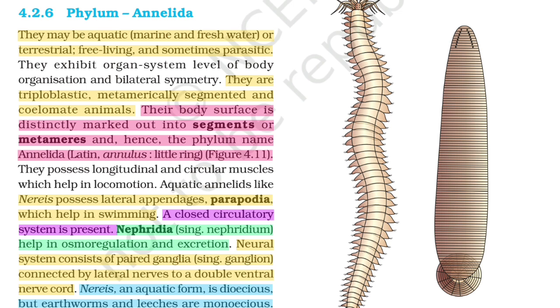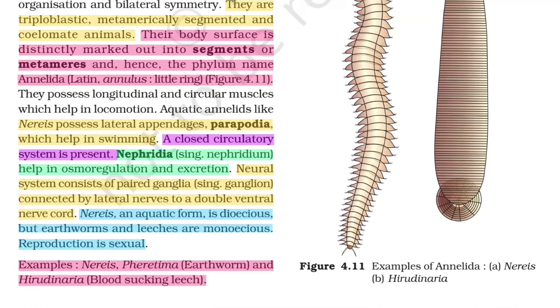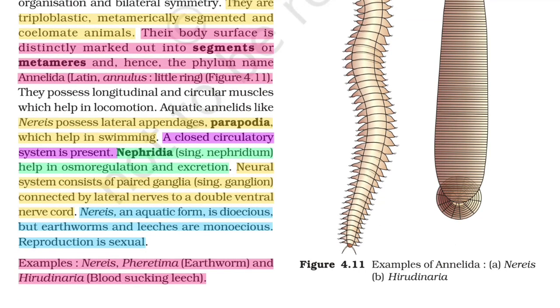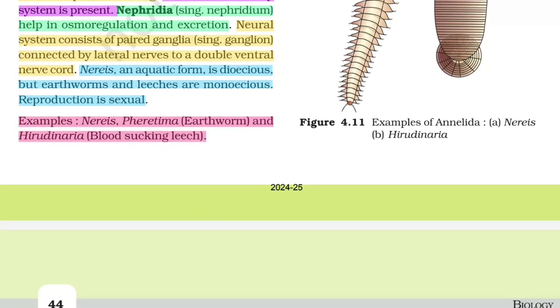Neural system consists of paired ganglia (singular ganglion) connected by lateral nerves to a double ventral nerve cord. Nereis, an aquatic form, is dioecious, but earthworm and leeches are monoecious. Reproduction is sexual. Example: Nereis, Pheretima, earthworm, and Hirudinaria, blood-sucking leech.